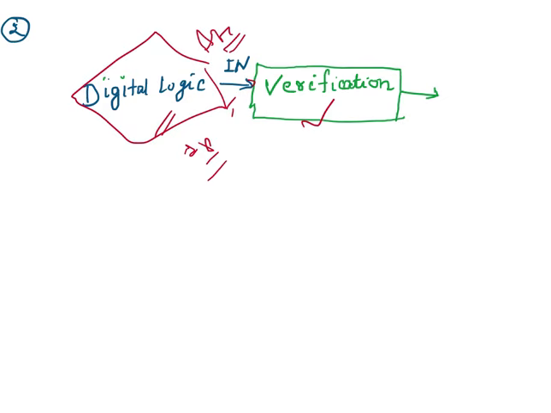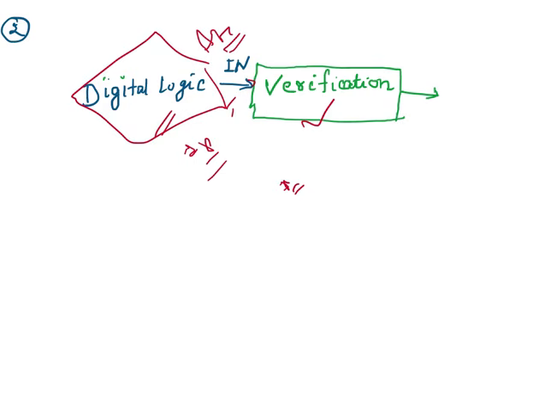So what I believe is a verification engineer is more efficient if he or she is very good at logic design concept. I believe a logic design engineer can be an efficient and productive verification engineer,